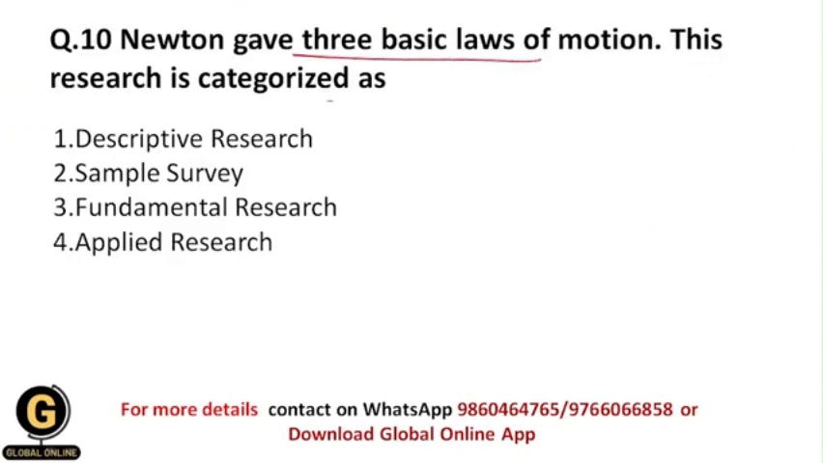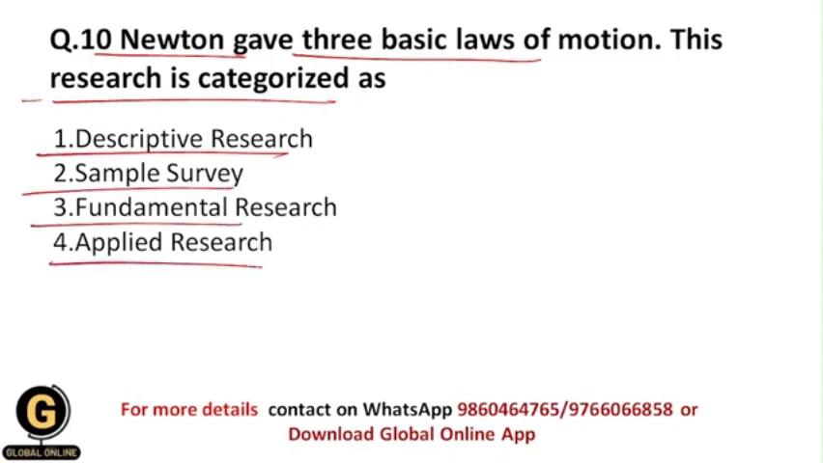Okay, Newton gave 3 basic laws of motion. This research is categorized as? So students, this is an application of the research types, and the options over here are descriptive research, sample survey, fundamental research, applied research. We have discussed fundamental research and applied research in this video. Now I am going to describe to you what descriptive research is and what a sample survey is.